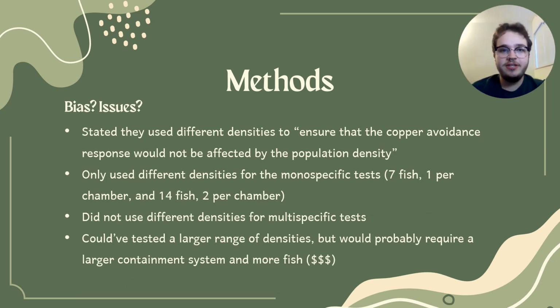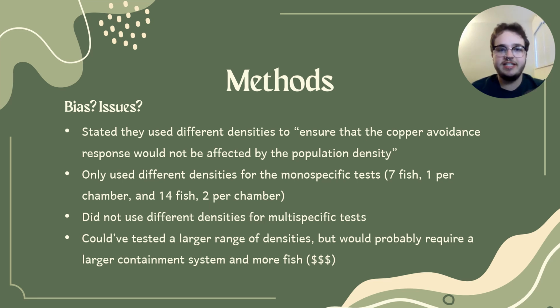So the methods that they used did seem relatively strong. They made sure that the conditions the fish were kept in were consistent throughout the entire experiment, which is great. The only thing is that they used different densities for just the monospecific test. They weren't really considering densities in their studies. That wasn't the point. So it isn't like a big deal or anything.